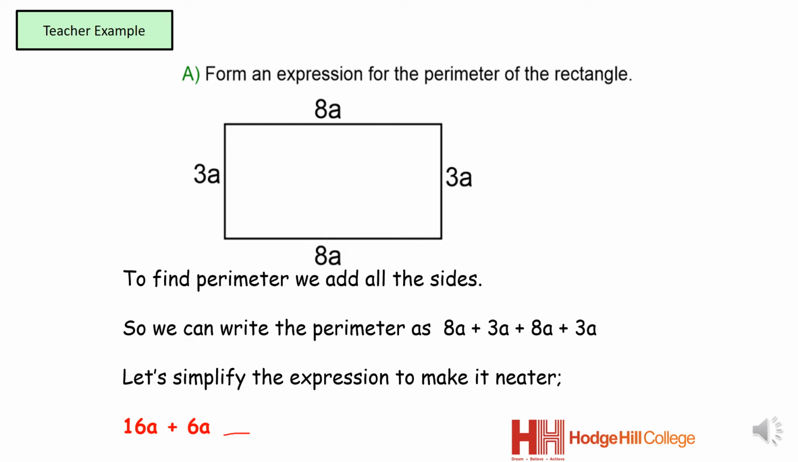I'm going to write it with my pen. So that's going to be 22a. That's your final answer, and you get your second mark for that. So 1 mark for writing the expression and a second mark for simplifying your expression. Let's have a look at another question.